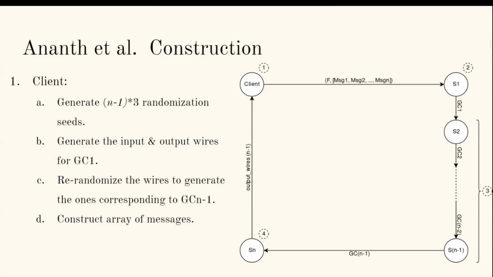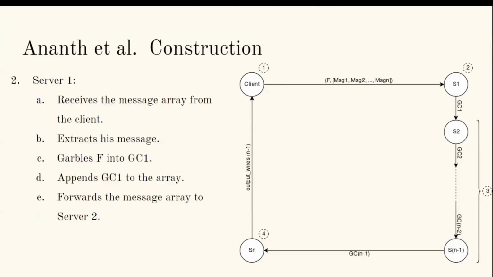Each index would contain the randomization seed for each server, encrypted using the public key of that respective server. The final message includes the input values to garbled circuit GCN-1. The first server would receive the message array from the client, extract his message and decrypt it with his private key. Then he garbles the function, appends the generated GC1 to the array and forwards it to the next server.